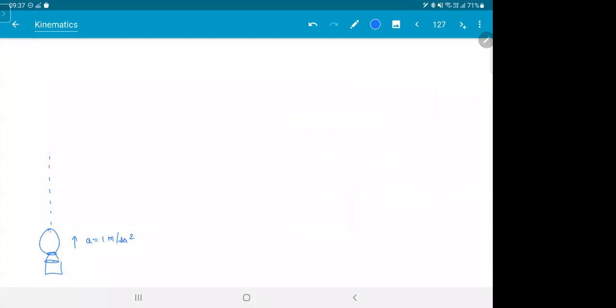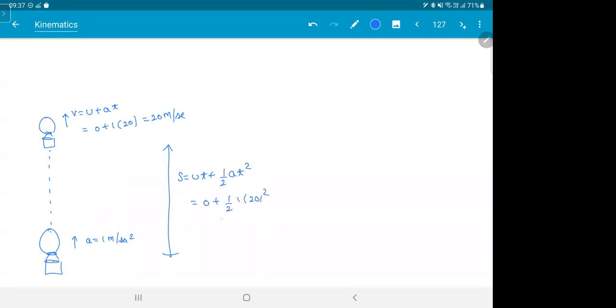In 20 seconds, it would reach somewhere here. It will have a speed v is equal to u plus at. u was 0, a was 1, and time was 20. So this will have a speed of 20 meters per second. Using ut plus half at square, u was 0, a was 1, and 20 square, this was 200 meters.